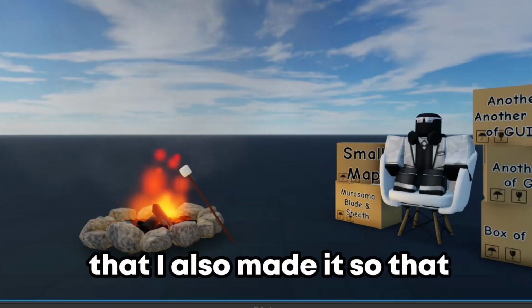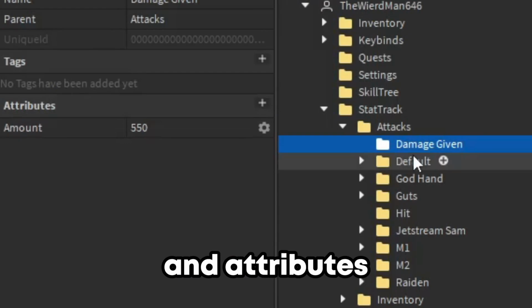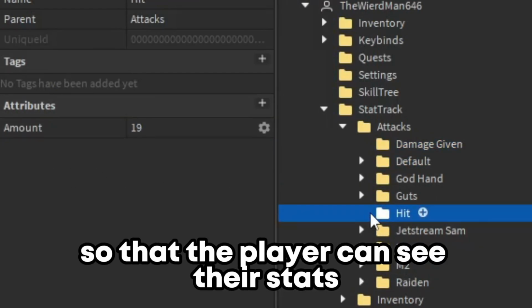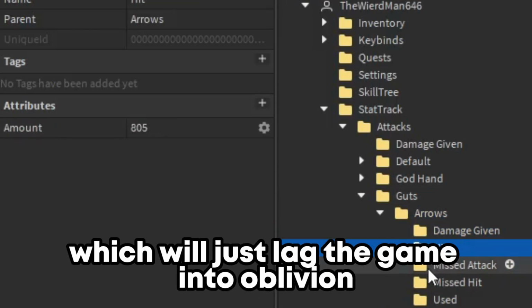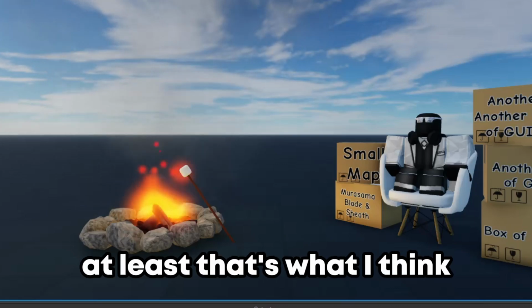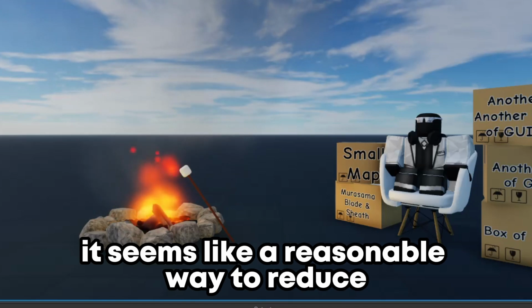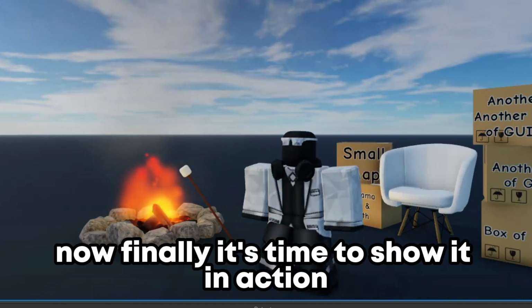And besides that, I also made it so that the corresponding stats are made into folders and attributes, which is stored under the player so that the player can see their stats without the need for me to constantly send data using remote events, which will just lag the game into oblivion. At least that's what I think. Unsure if this is a good tactic, but in my mind it seems like a reasonable way to reduce the network usage. Now finally it's time to show it in action.